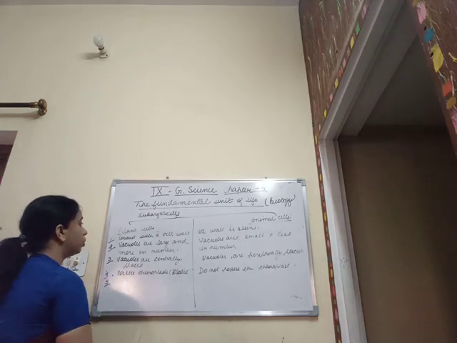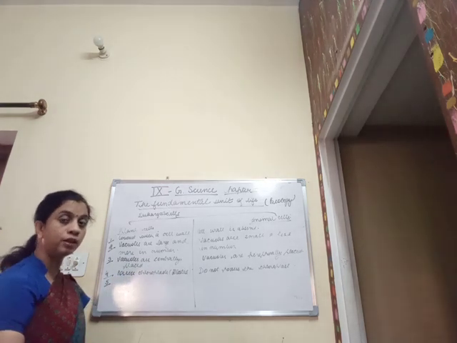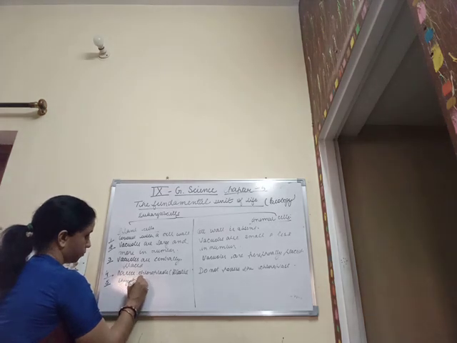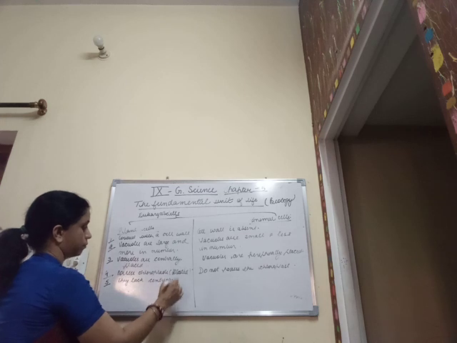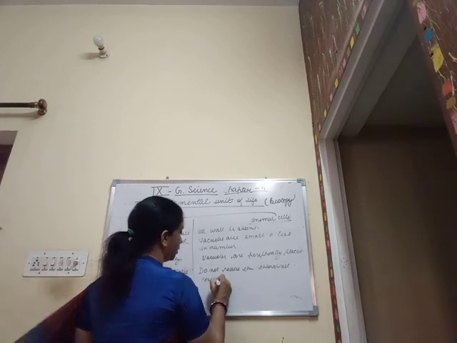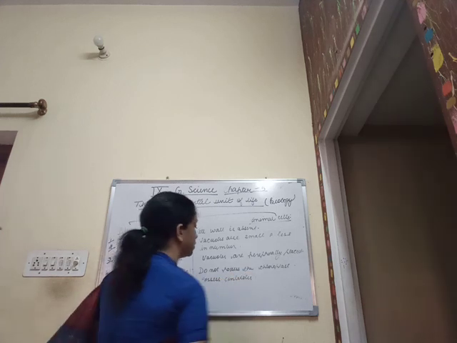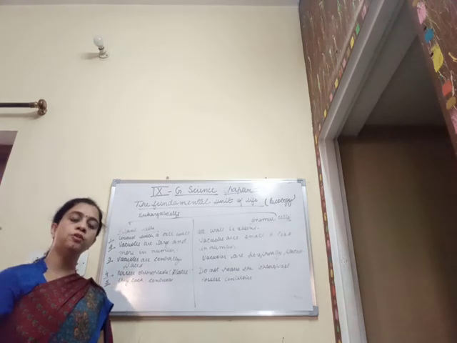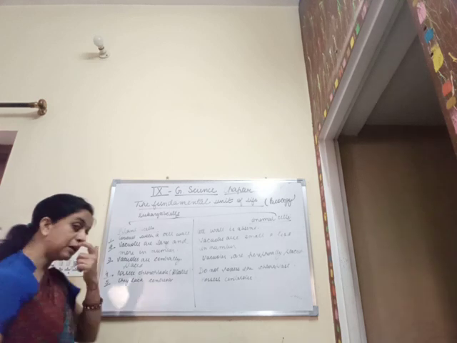Then when we are talking about the plant cells, they lack centrioles. Whereas animal cells possess centrioles. Centrioles are the structures which are basically responsible for carrying out the cell division, basically the cytokinesis.